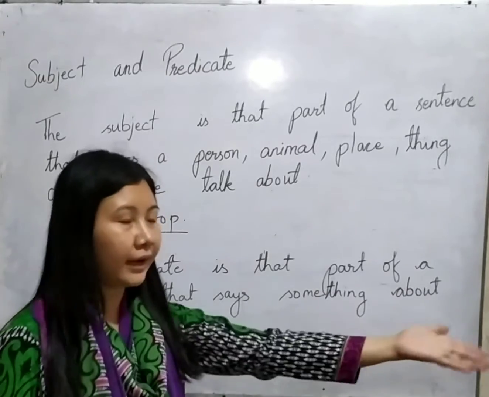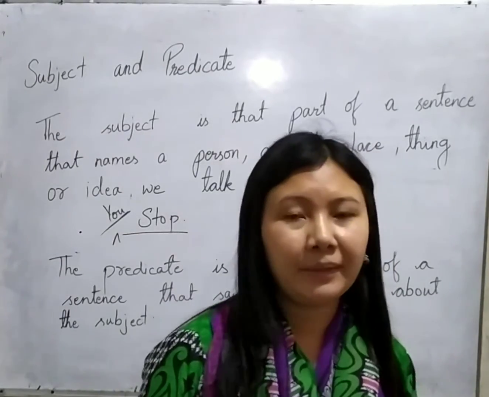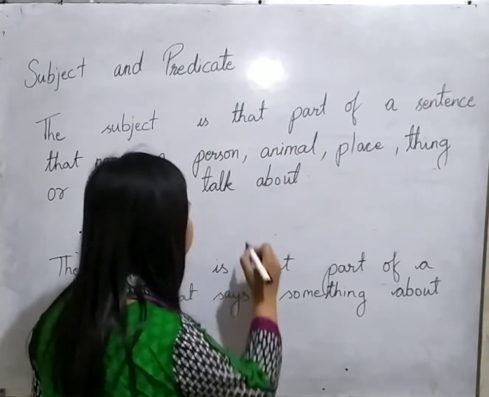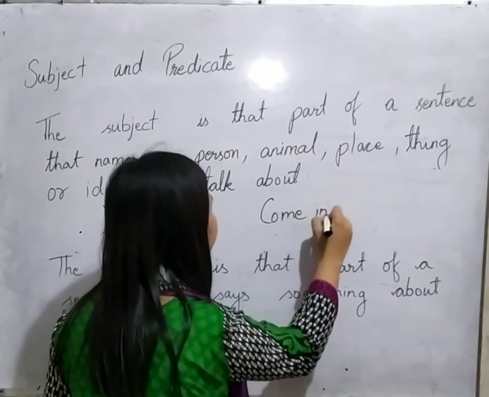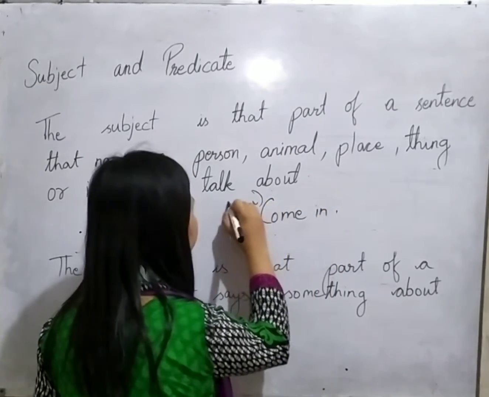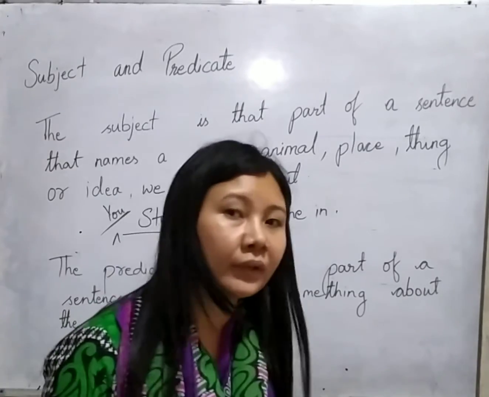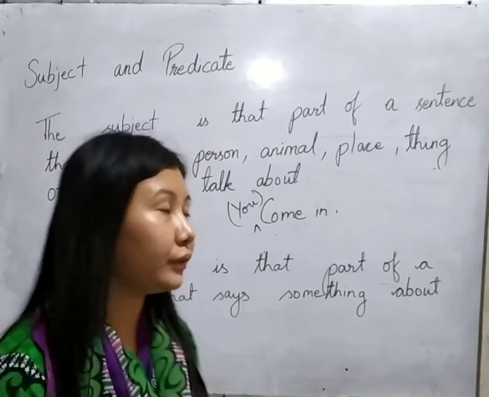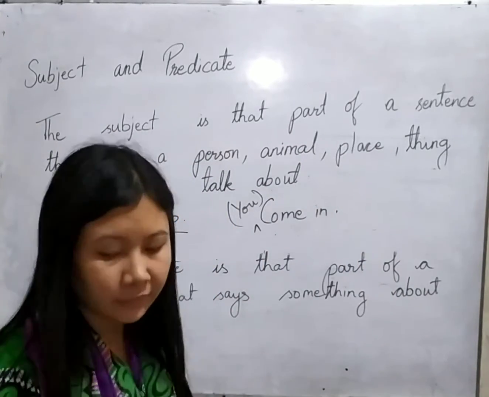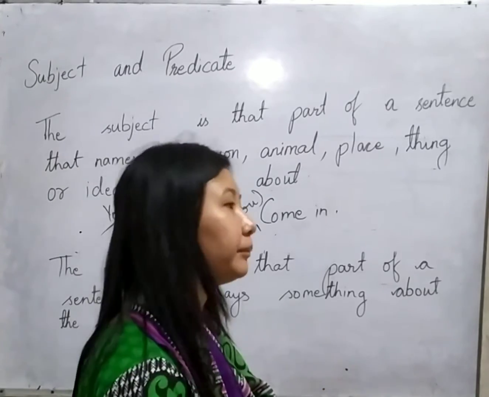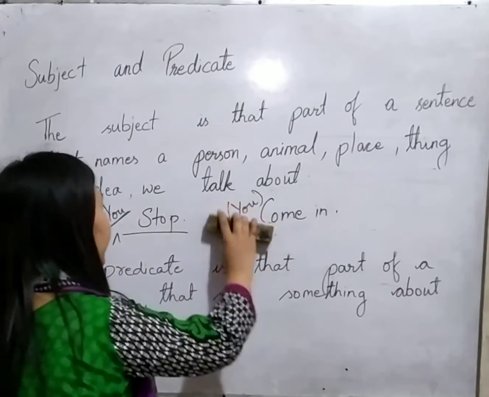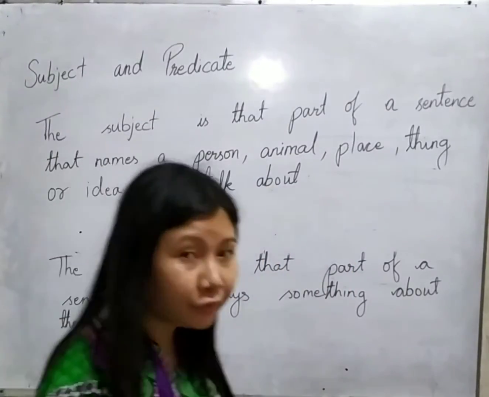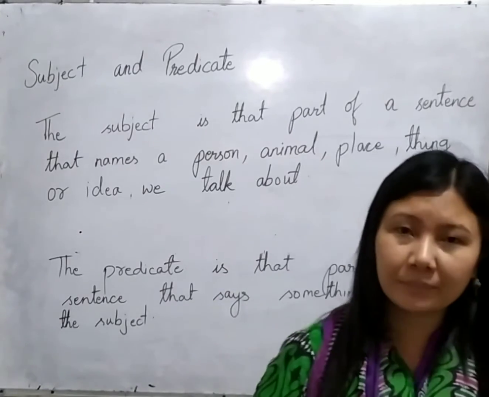Like when a student asks permission to enter the class, they say, may I come in? Then what do I say? I say, come in. I don't say, you come in. The "you" I don't utter from my mouth is understood. That student, whoever is standing over there, will understand that I am telling them to come in. Otherwise, if there are many students, they will understand that ma'am is telling us to come in. So I hope you understand what I am trying to explain over here. Once again, what I am trying to say is that in a sentence you will find a subject.